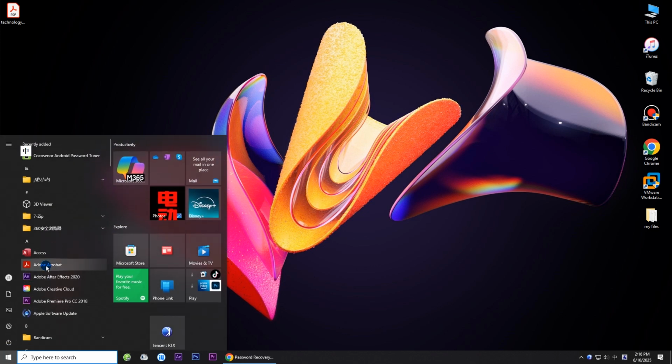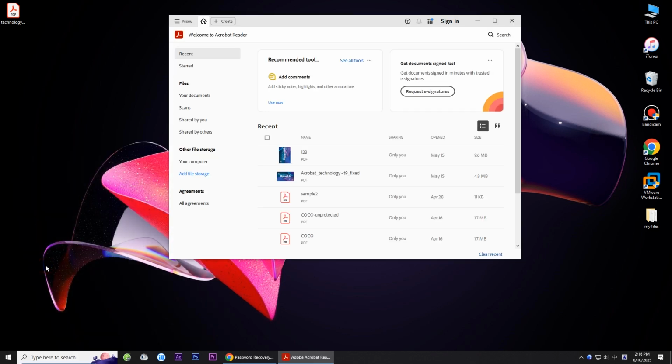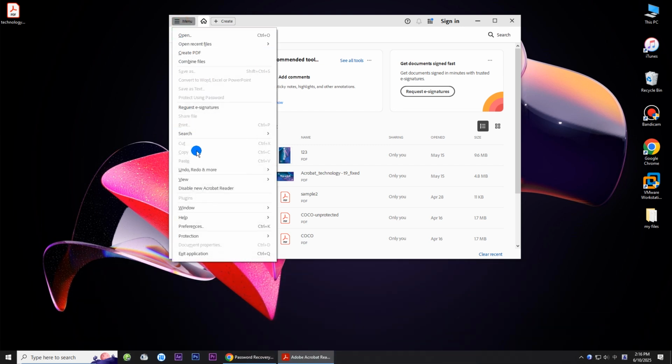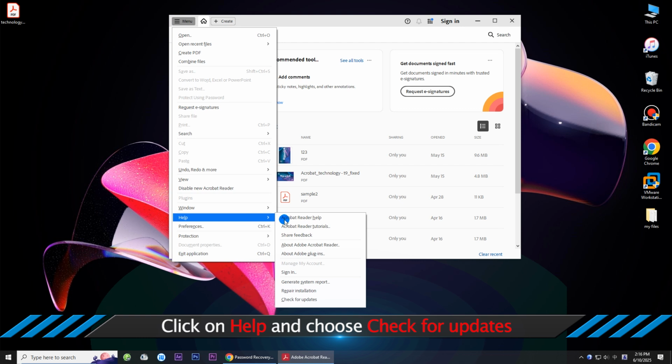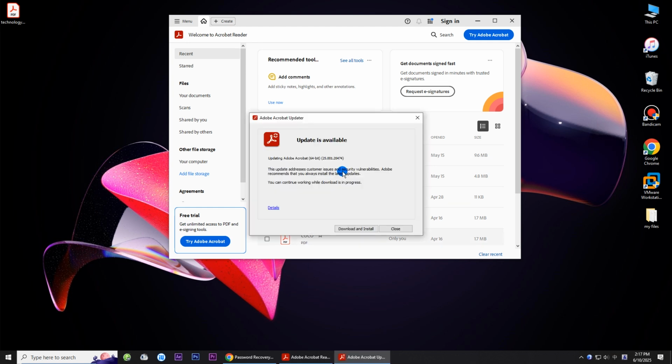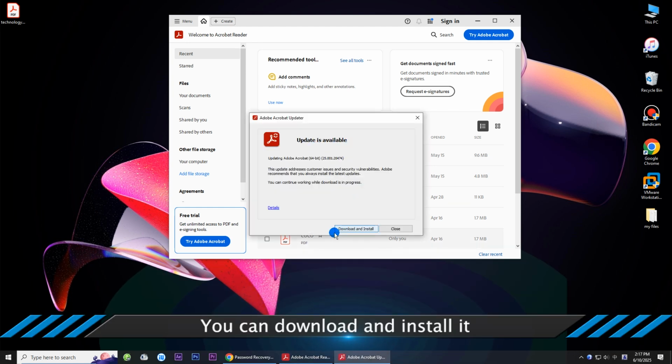Open the Acrobat Reader and hit the menu button. Then click on Help and choose Check for Updates. When a new update is available, click the Download and Install button.